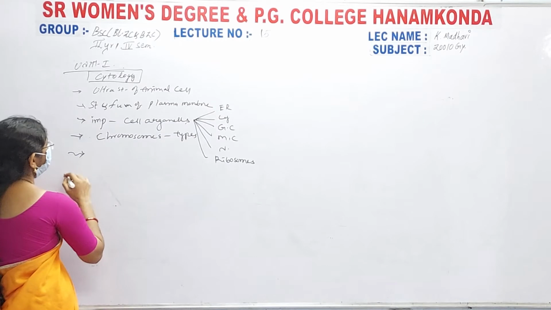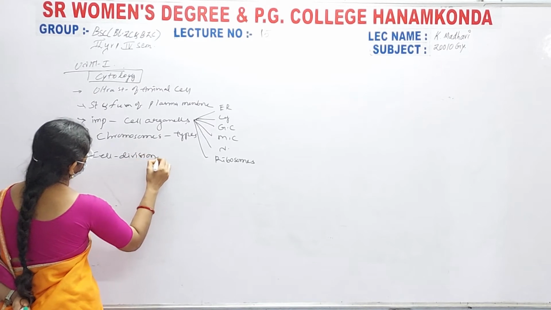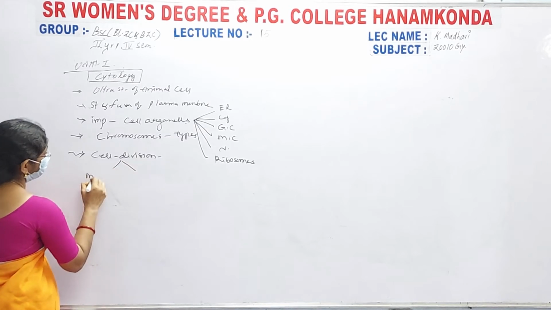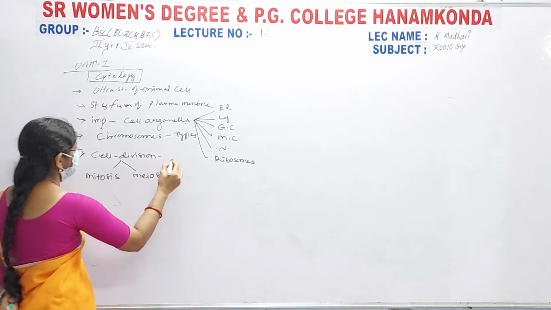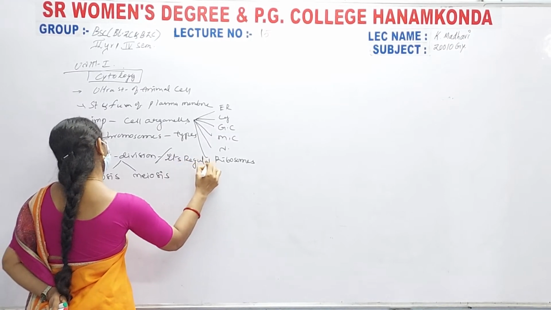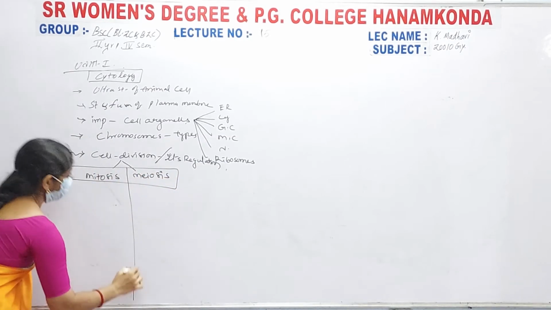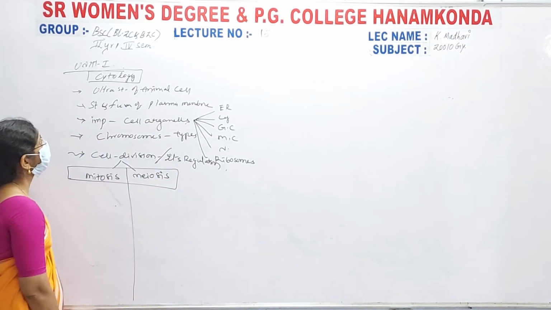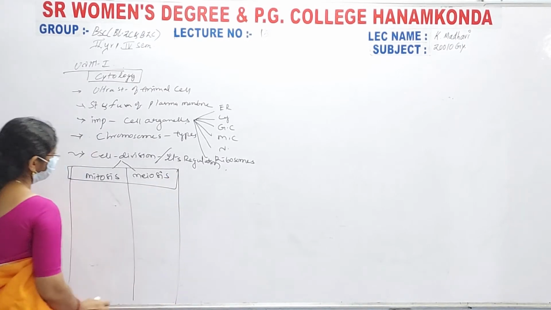Then we discussed the topic of cell divisions and their regulation. In cell division we discussed mitosis and meiosis. Most important is the main difference between mitosis and meiosis. Let us discuss a few points about this to complete the first unit.